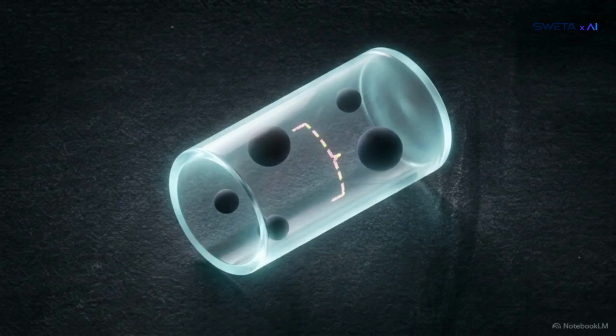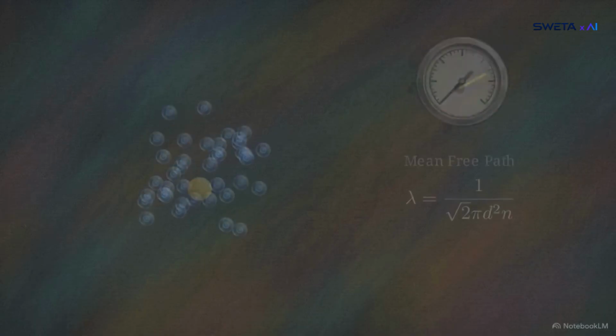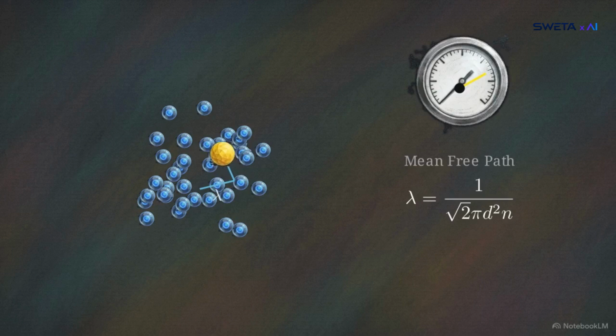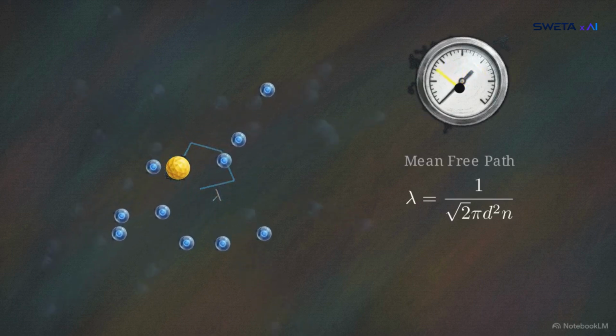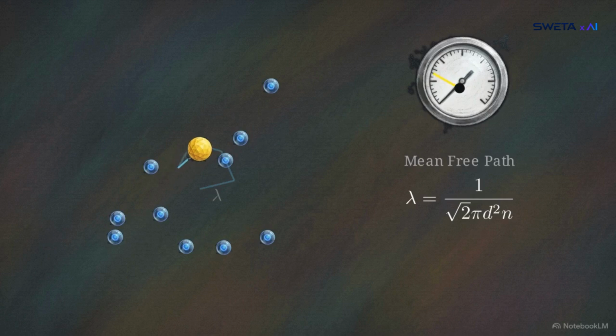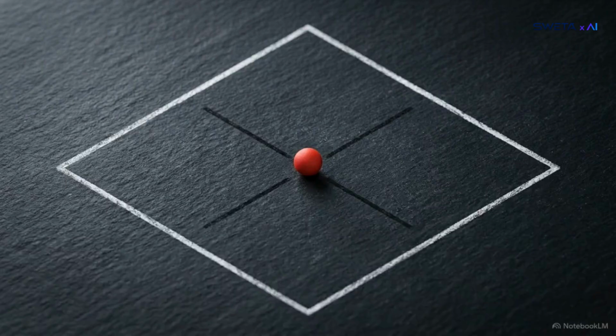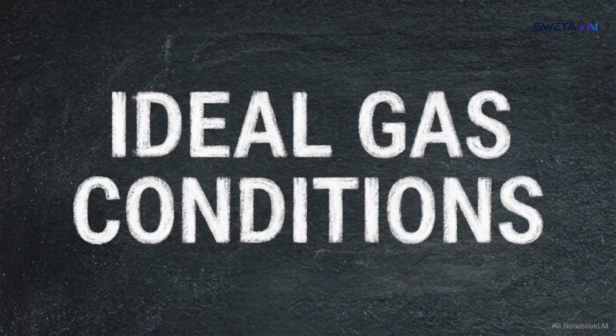Zooming out to the environment of the entire container, we encounter one final metric, the mean free path. The mean free path, or lambda, is the average distance a molecule travels between 2 successive collisions. When gas pressure decreases, the molecules move further apart. This causes the mean free path to increase, as there are fewer obstacles in the molecule's way. However, it is important to remember that these rules are based on the assumption that particles are small and rarely interact. Real-world gases only act like ideal gases under 2